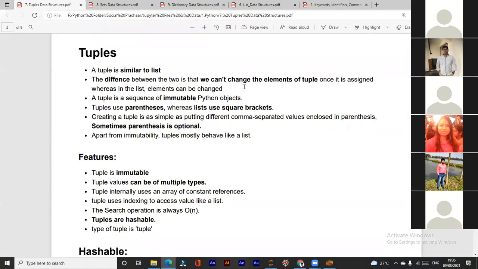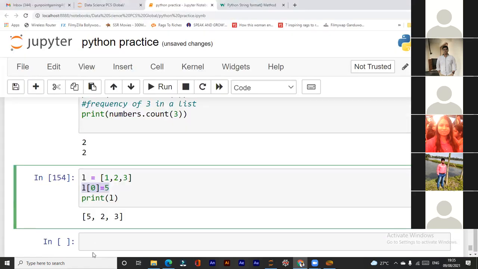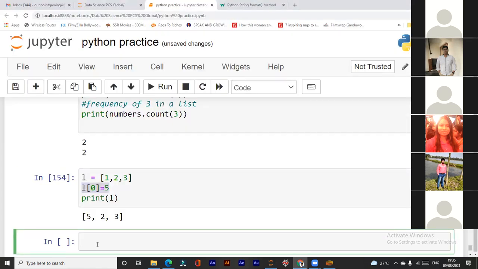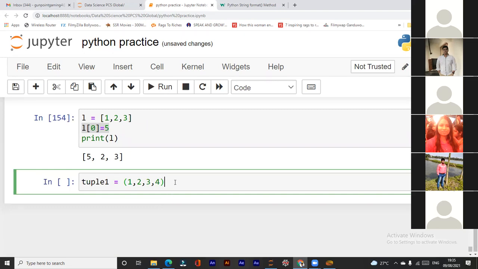But once a tuple is created, it cannot be changed. Let me create a tuple. Tuple 1. I cannot give this name, okay, because it's highlighted. So give some another name. So I added 1. Tuple. Now a tuple we write in parentheses 1, 2, and 3. Same as above for the list. Let me add 4 also. So it's 1, 2, 3, and 4.